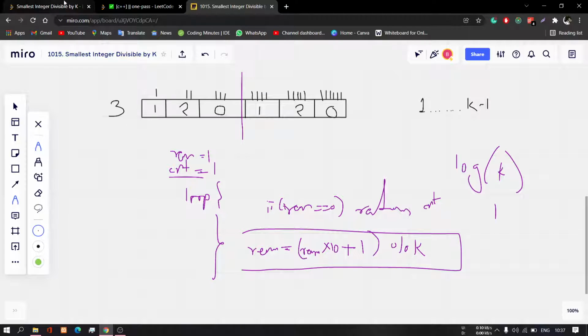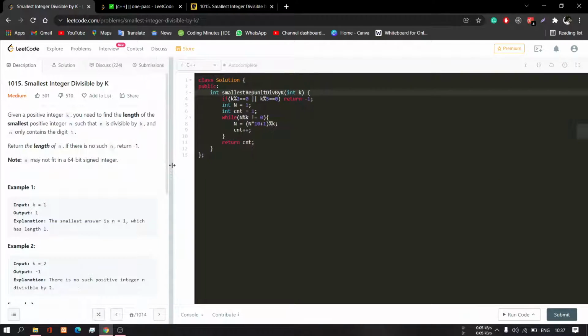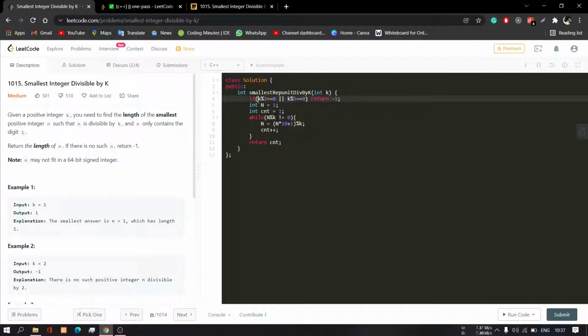So let's go through the code. I have handled the k and 5 cases separately, and n is just the remainder. I wrote n equals 1 because we have to start from a single digit number, and I count it as 1. As the digit increases, the count also increases, and I perform the same thing as I explained. The loop goes until n mod k gives 0, and then I return the length. The count variable is nothing but the length of the number we are creating.